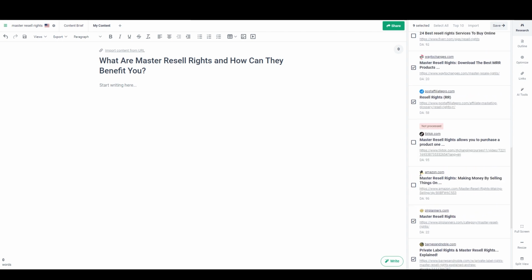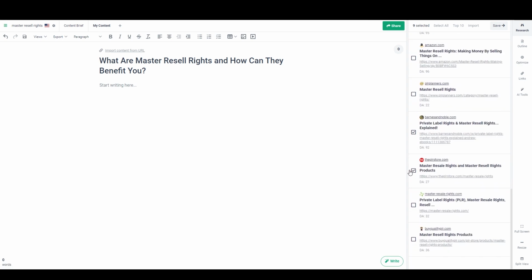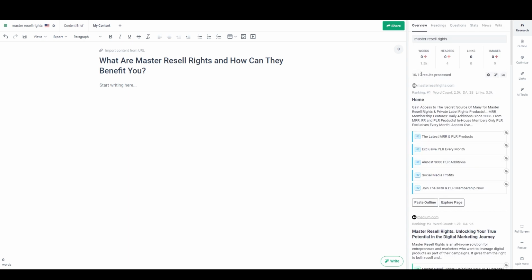Fiverr and PLR planners. And we'll add 2 more at the top here. And so now we're back up to 1.5 and 10 out of 10 results are processed. So at this point, I'm pretty sure that I've selected the 10 pages that are most similar to the article that I want to write, and the average length is 1.5K.